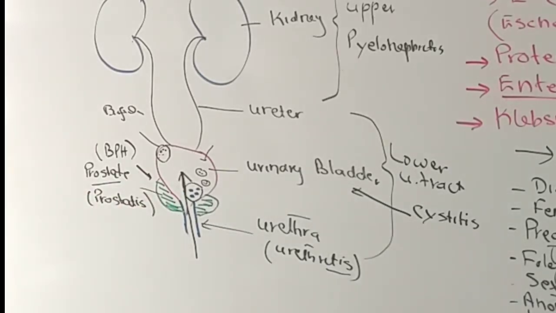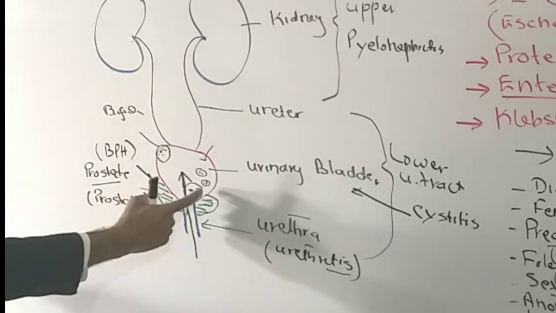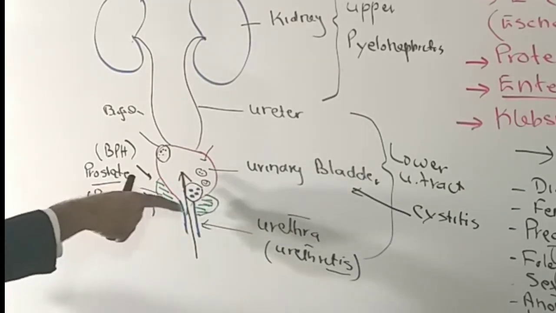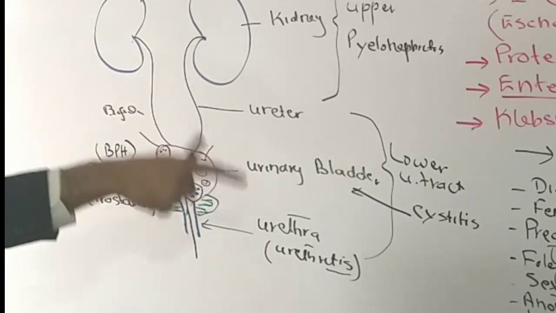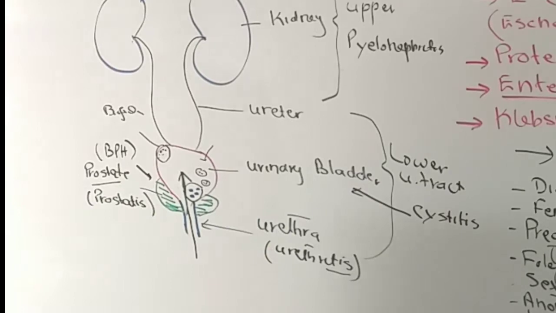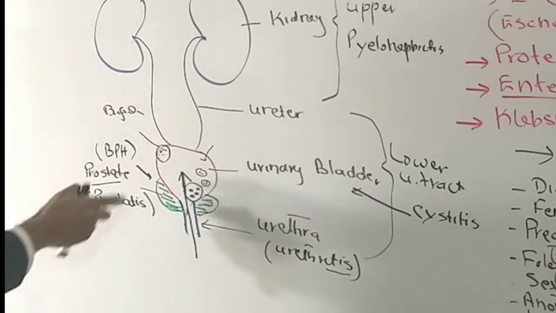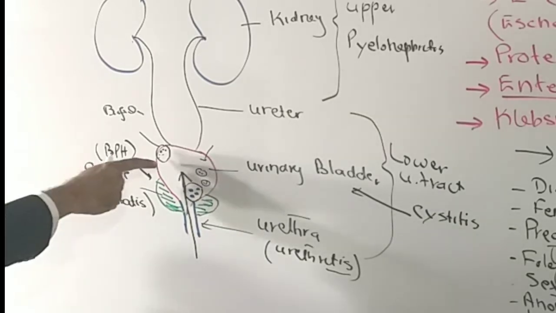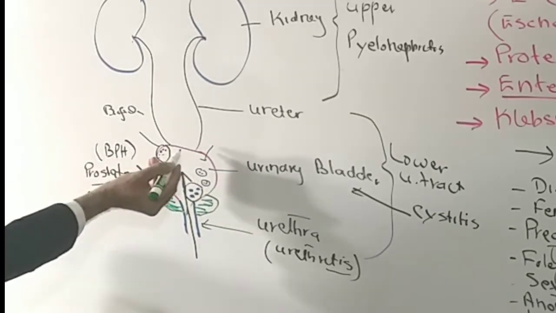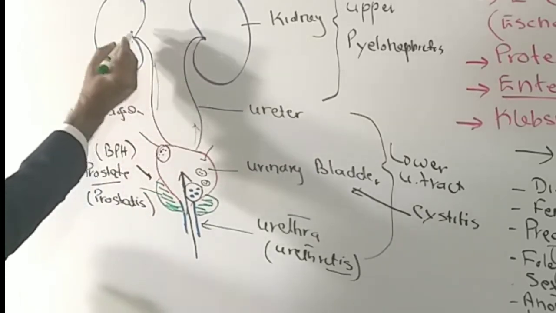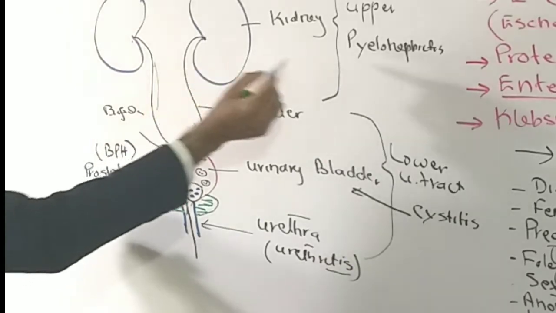So in spite of the fact that the immune system has been mounted and neutrophils have gathered there, these bacteria have devised their own way of evading the immune system. And then either they stay here, or if they are not properly treated, they need to be treated promptly, but if they are not treated, they try to ascend upwards and ultimately go to the kidneys,